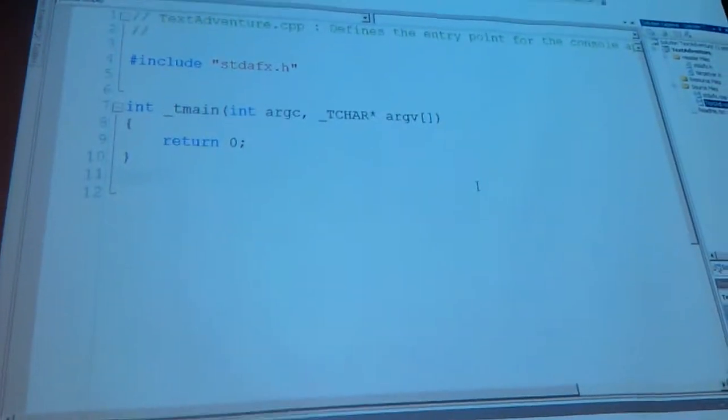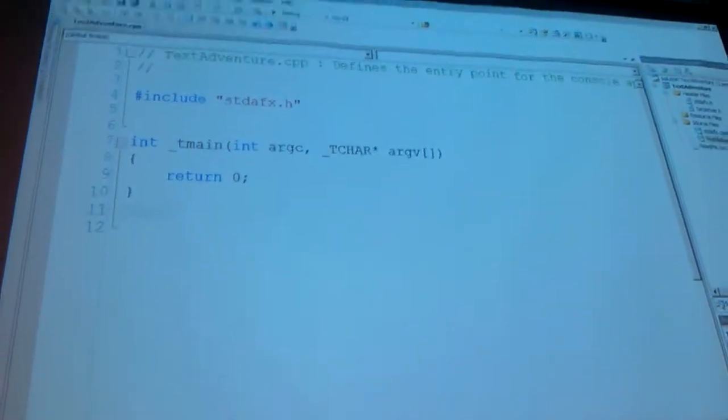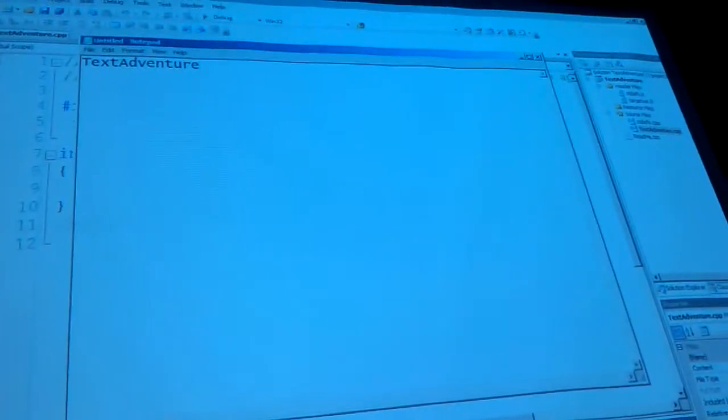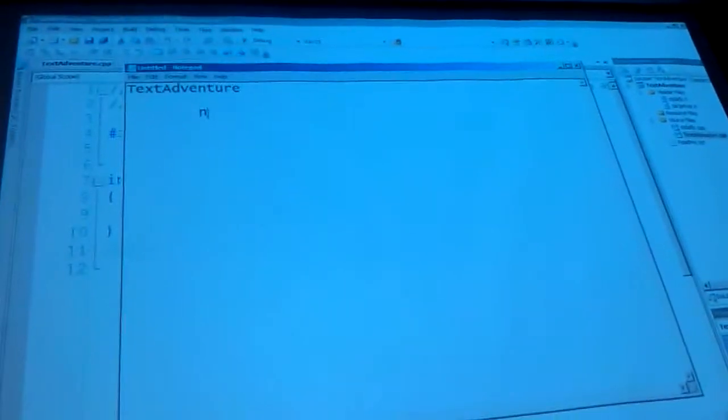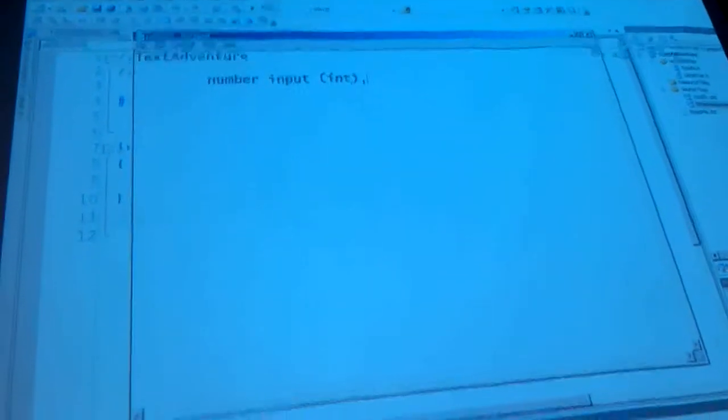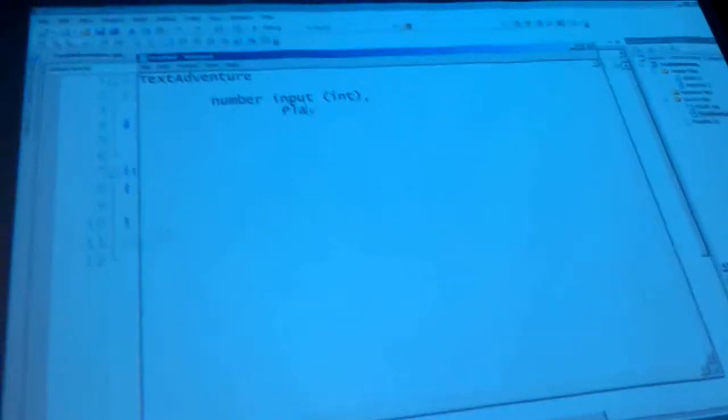So right now, I'm not even typing code. I just got my notebook up. In fact, I'll use Notepad. So, text adventure. Number input. Player will be given numbered options. Okay.